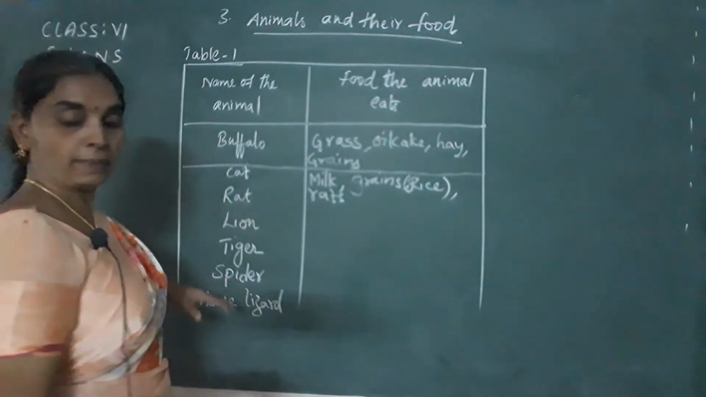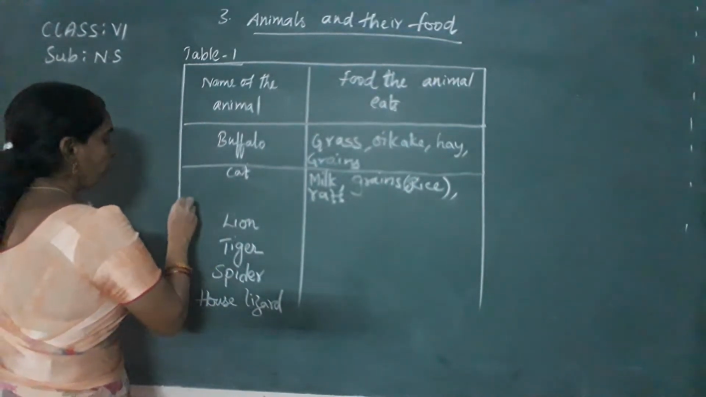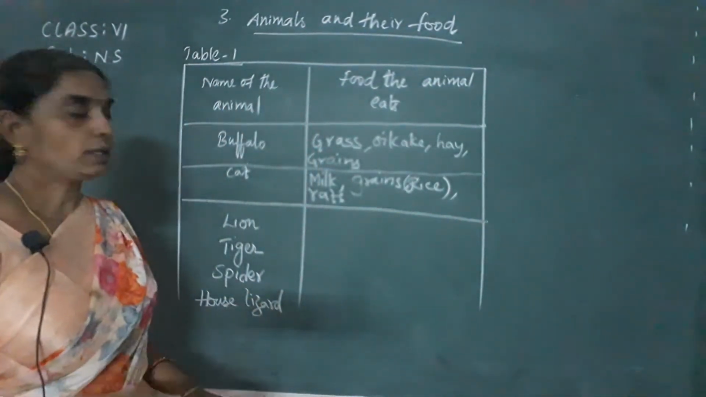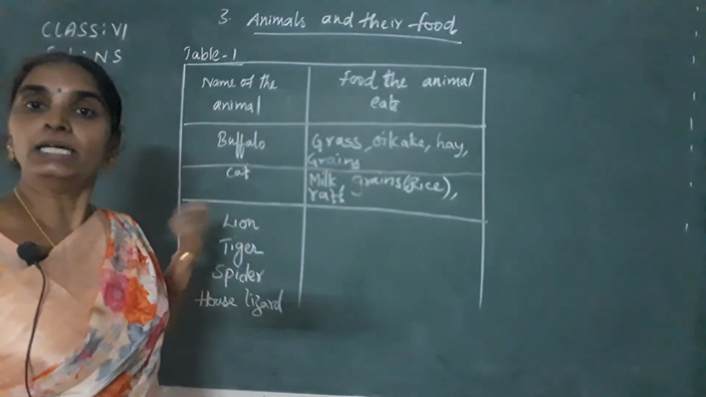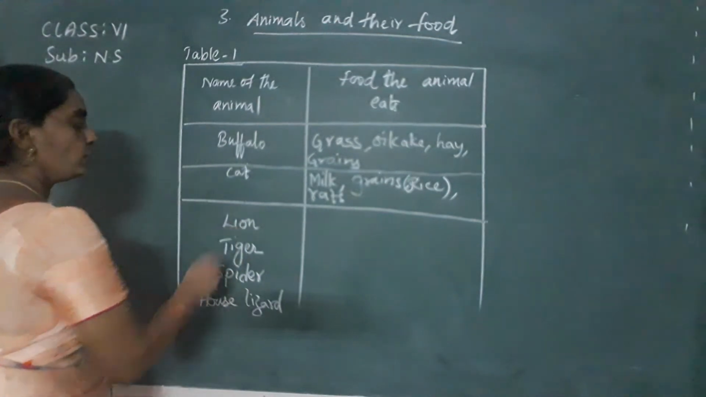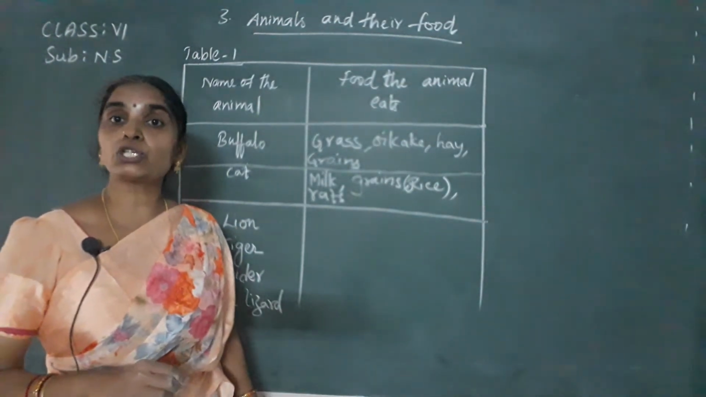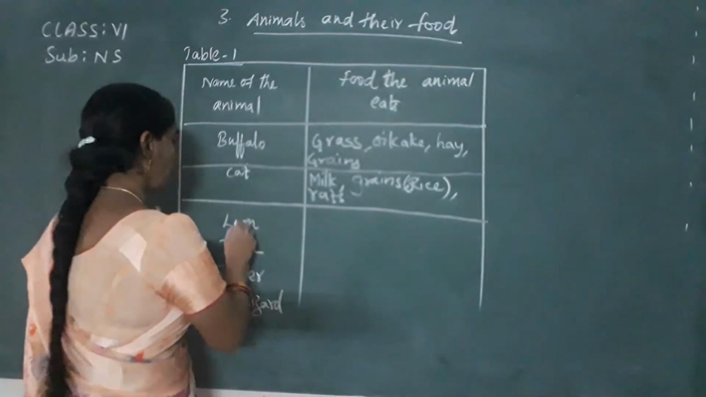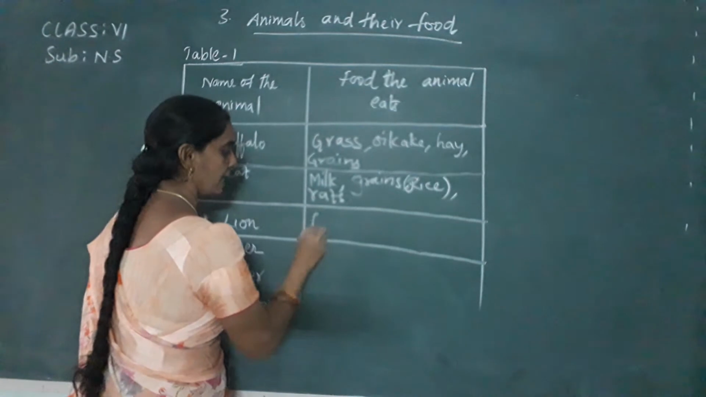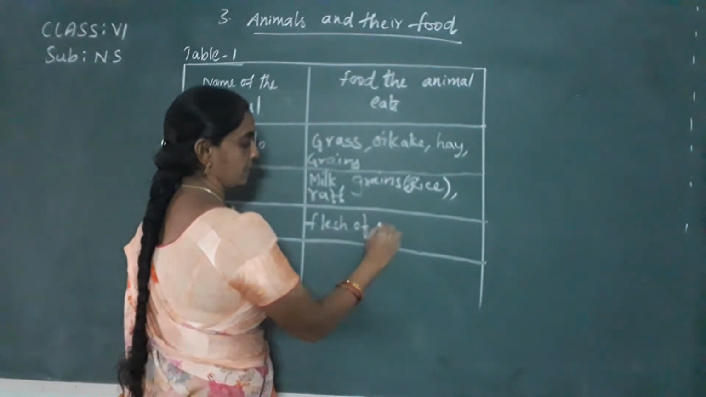So in the similar manner, you can complete the table of the other animals depending upon their food habit. Okay children, so here the lion, you know very well that lion eats only flesh of other animals. So what does the lion eat? It eats the flesh of other animals. So other small animals it will be eating.